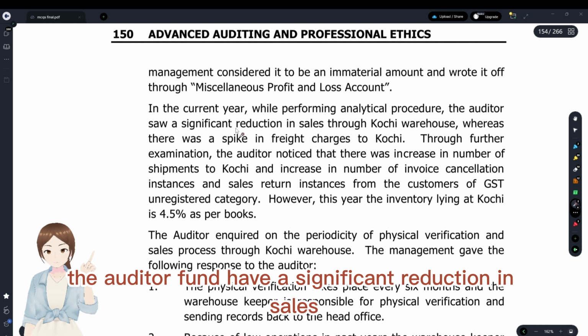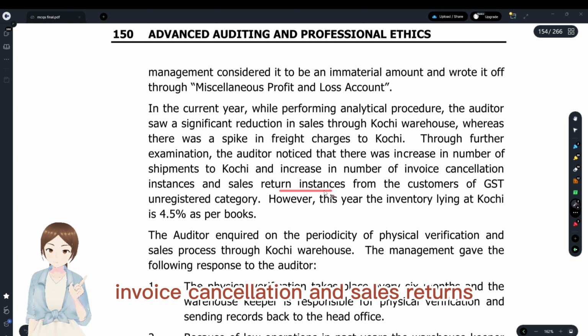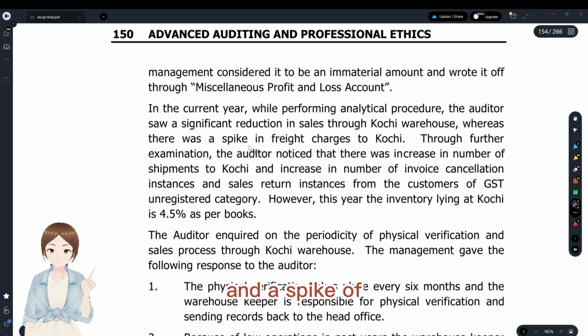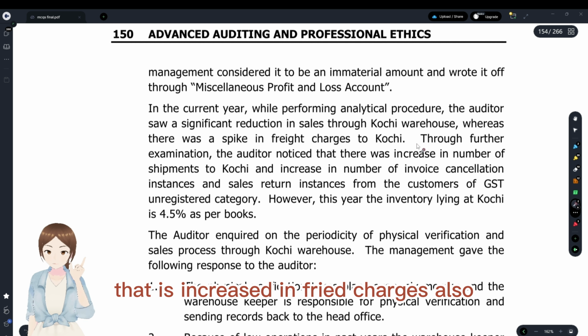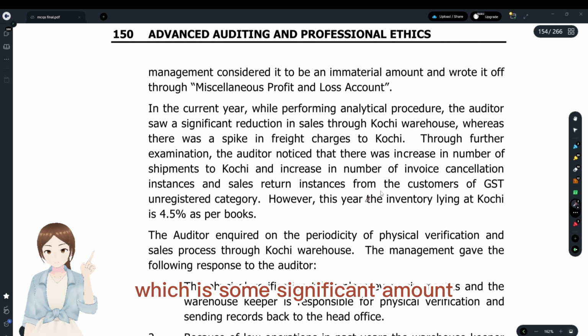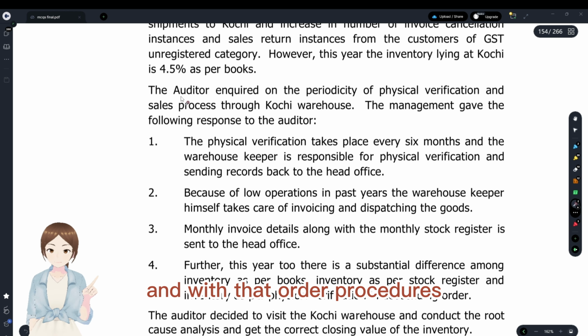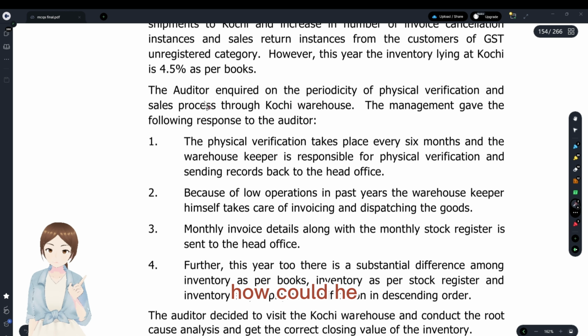The auditor found a significant reduction in sales and increase in number of invoice cancellation and sales returns, and a spike, that is, increase in freight charges also. And the inventory that was lying in Kochi was 4.5%, which is some significant amount. So that auditor had done some audit procedures, and with that audit procedures, what did he do?